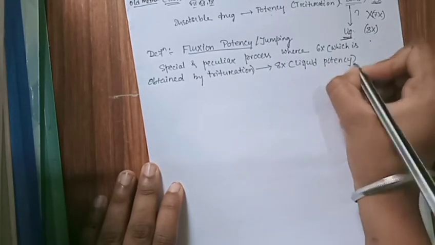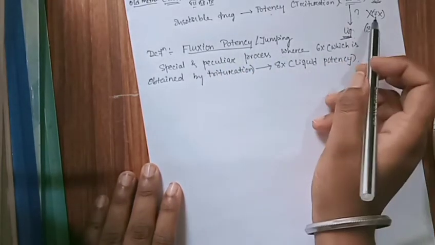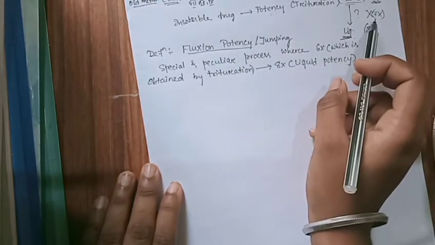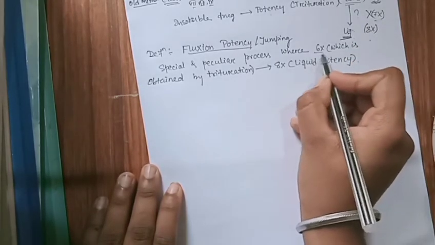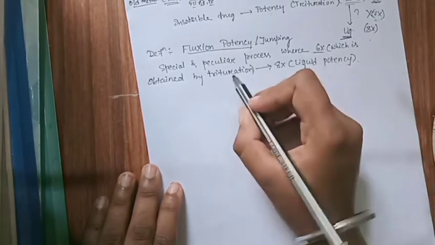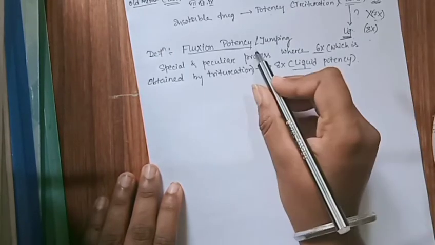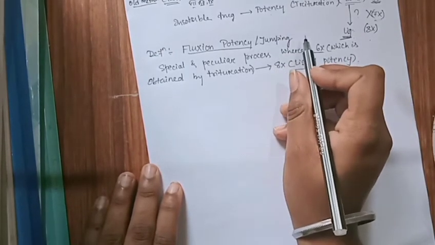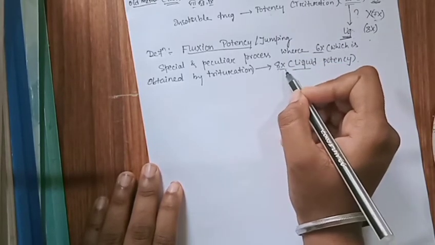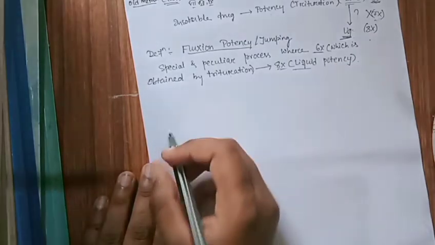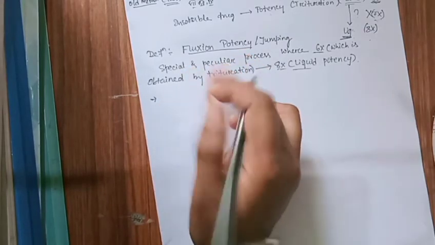This is our definition of fluxion potency: it is a special process because it is a jumping, because it escapes a potency in between two potencies. The potency formed at 6x by the trituration process, the solid potency, is converted into liquid potency by a jumping process, so it is known as jumping potency.